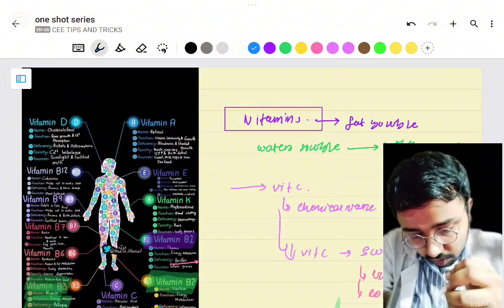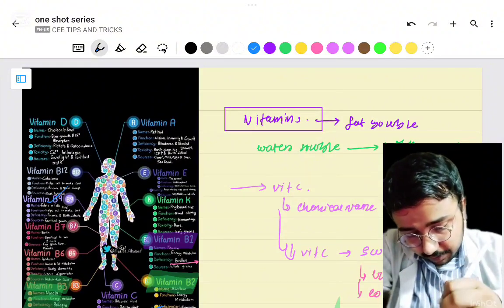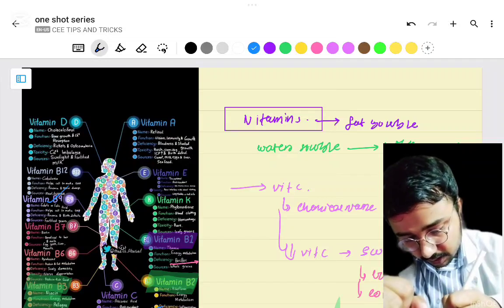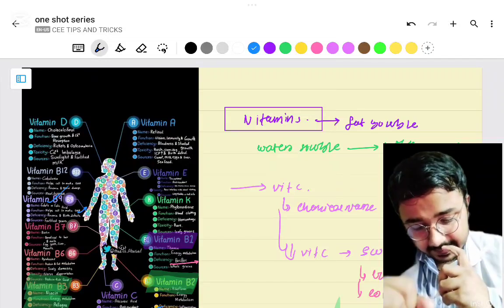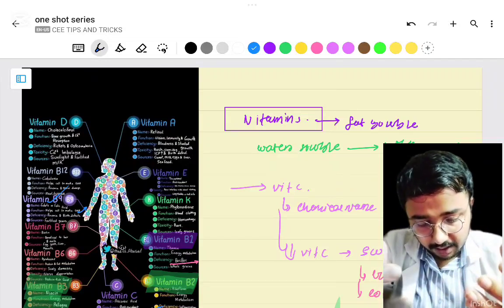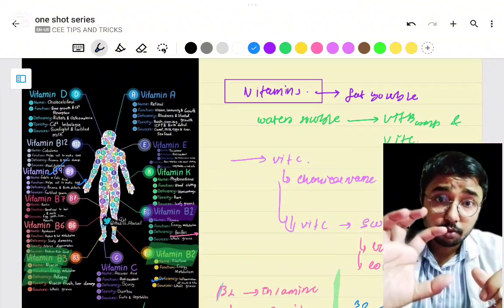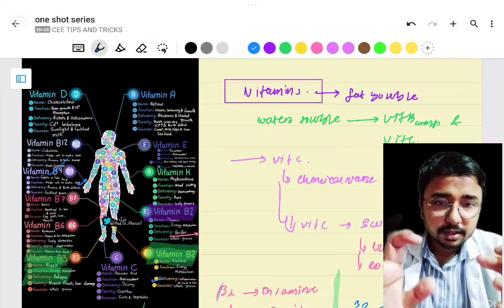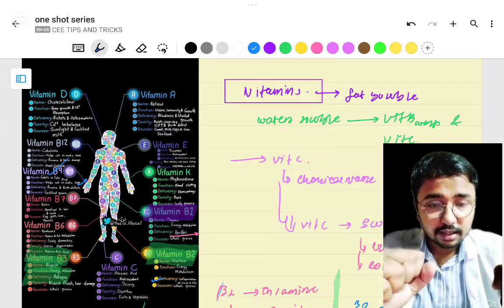Now look at this figure: there is vitamin B9. B9 is very important because it helps in DNA synthesis or DNA replication. Vitamin B9 and B12 are both related to DNA replication, particularly in the RBC.